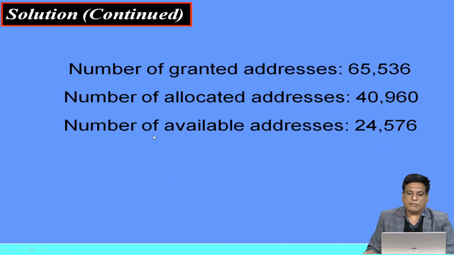So the number of addresses granted to the ISP, as we know, is 65536, which we said earlier. The number of allocated addresses is the summation of all the addresses assigned to group 1, group 2 and group 3, which should be equal to 40960. So the number of available addresses is the subtraction of the allocated addresses from the granted addresses, which is 24576 addresses that are available with the ISP.